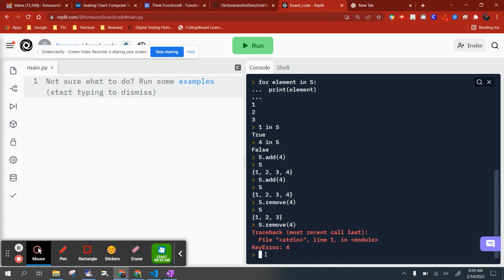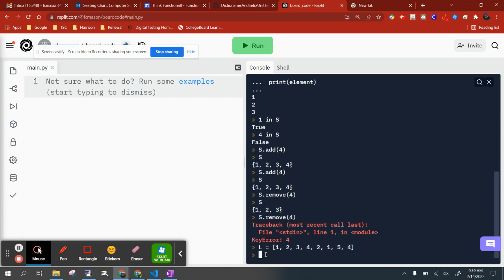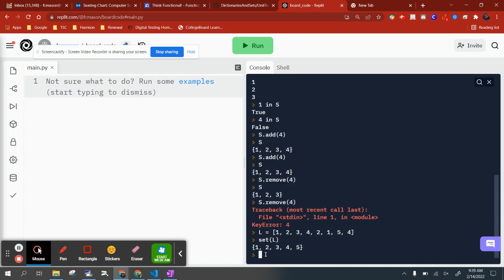All right, and then a final little bit. Let's say that you've got a list, and it's got multiple occurrences of multiple objects, like this particular L. It contains multiple ones, multiple twos, multiple fours, and so on. Here's something that one can do. One can call the set type conversion function on L. So there is the list, but with no duplicates.